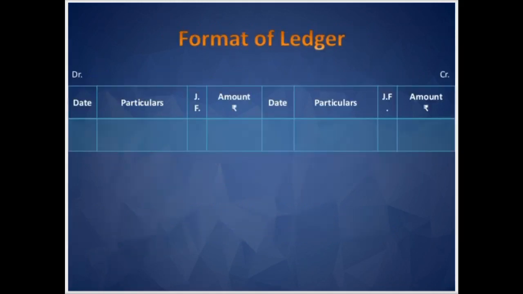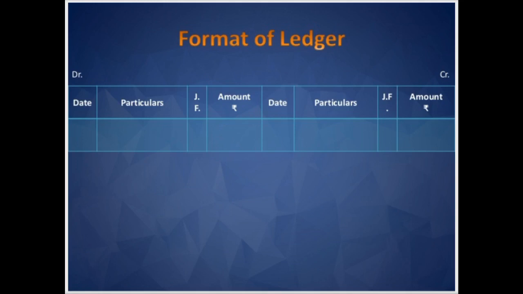Now let us see the format of ledger. On the left hand side is the debit column, and on the right hand side there is the credit column. On the debit side, the first column is the date, second is particulars, then journal folio, and then amount.